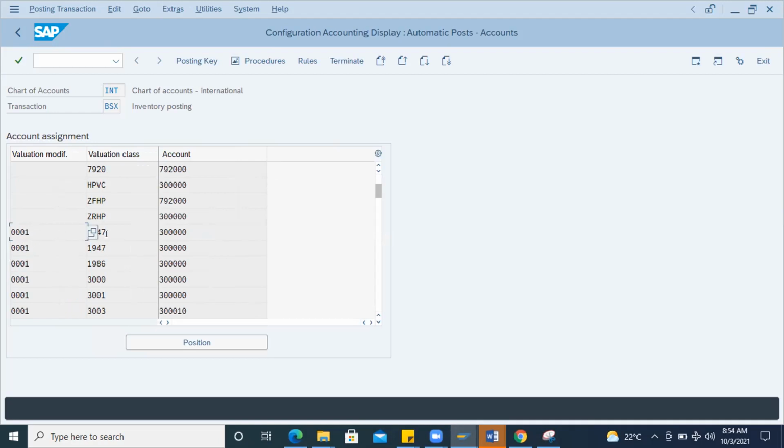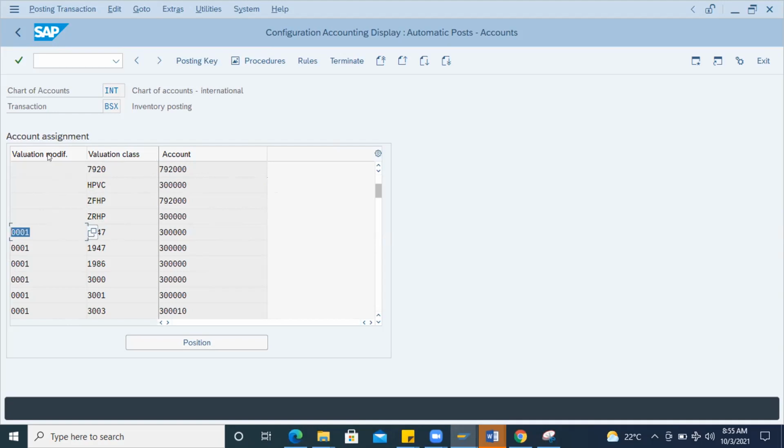Then if you maintain this, example, you have one valuation class and one GL account. If you want to maintain multiple GL accounts for that material with the same valuation class, then you can create 0001 with one GL account, a different GL account for 0002, and like that. So you can have two GL accounts for the same material. You can differentiate with the valuation grouping code. So this is called the valuation modifier.